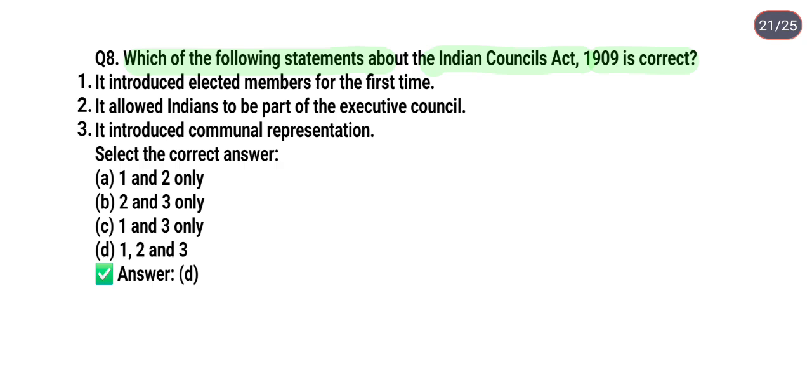So next question is, which of the following statements about the Indian Councils Act 1909 are correct? Statement first, it introduced elected members for the first time. Statement second, it allowed Indians to be part of executive councils. Statement third, it introduced communal representation. So the correct answer is option D. It means one, second and third, all statements are correct.